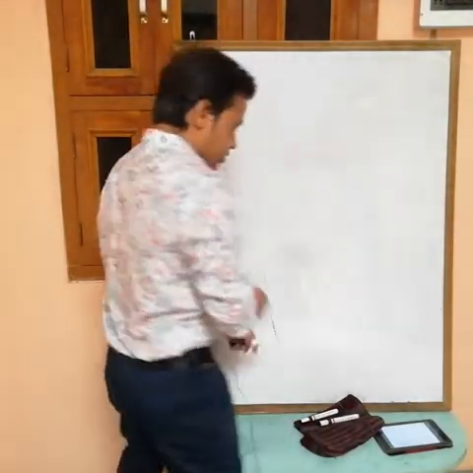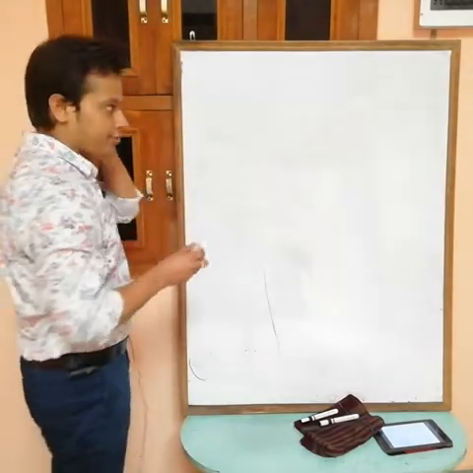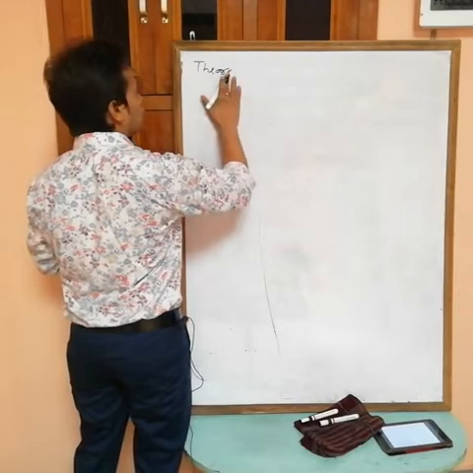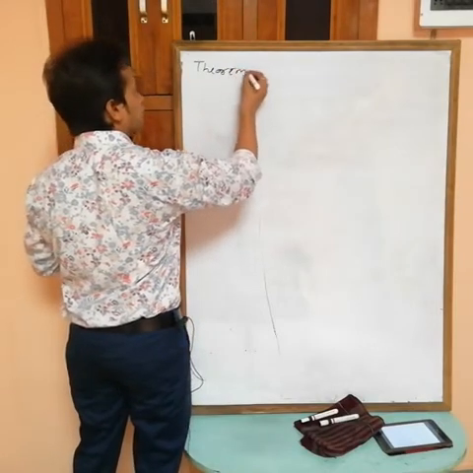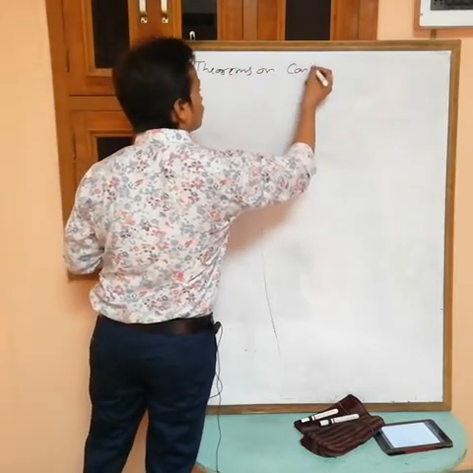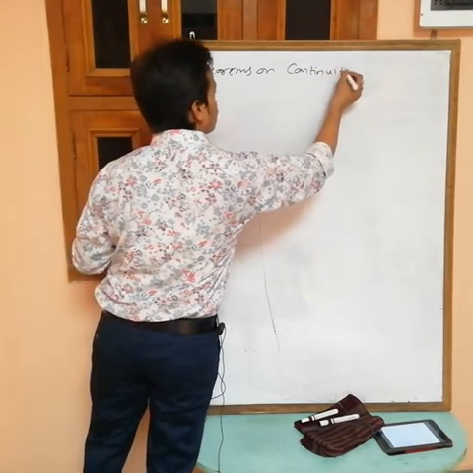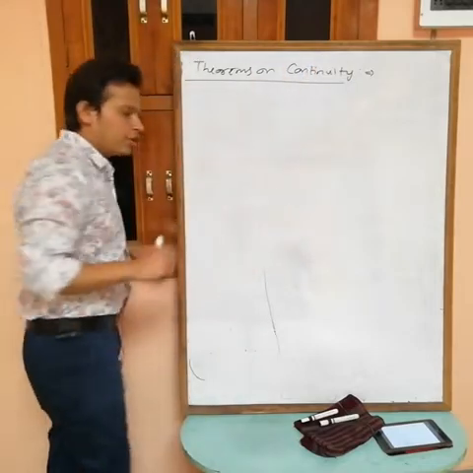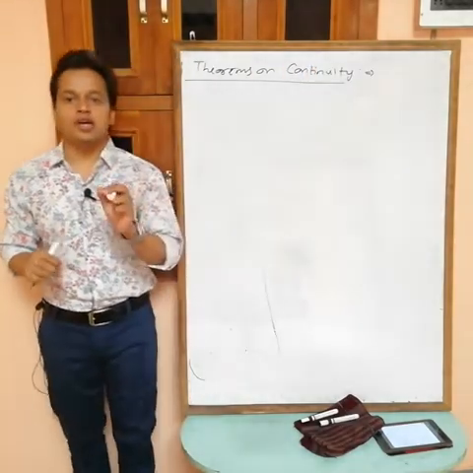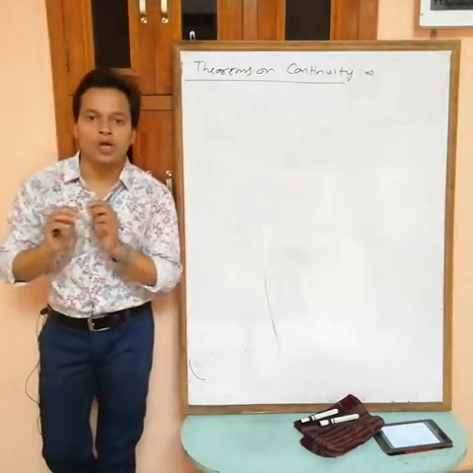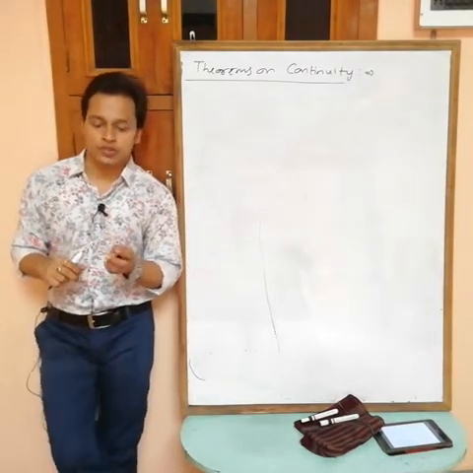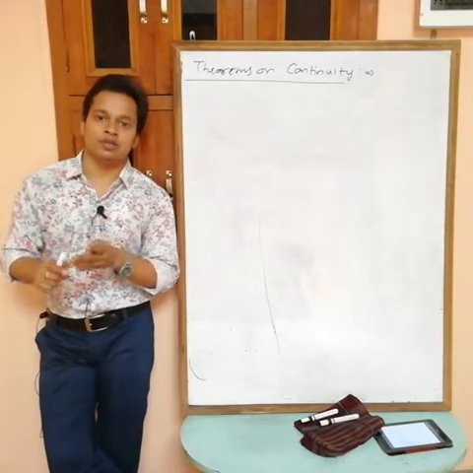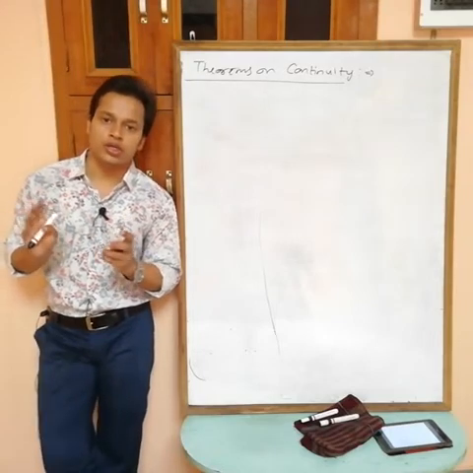Okay, right, next, theorems on continuity. Now suppose you have two functions f(x) and g(x). If both are continuous at x equals a, then their sum, difference, product and division are also continuous at that point.